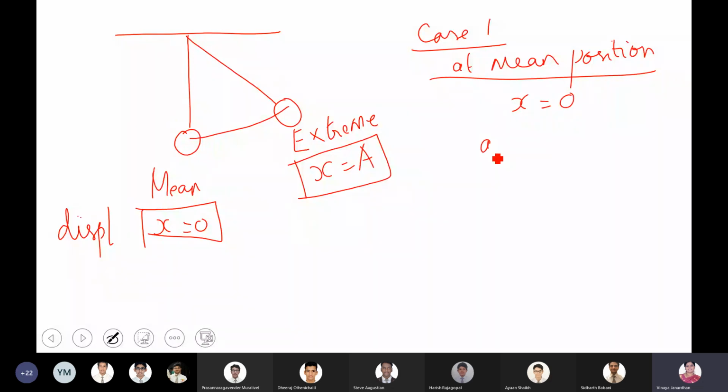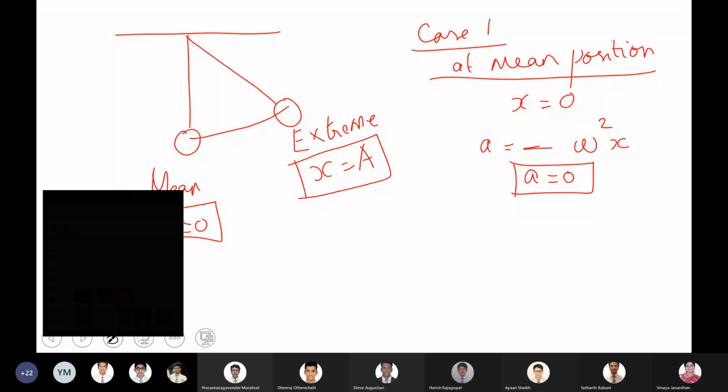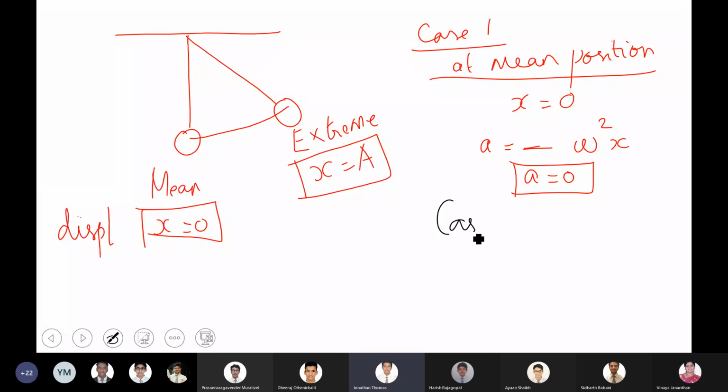So what happens to your acceleration? Acceleration is minus omega squared x. So what happens to your acceleration at the mean position? It becomes 0.